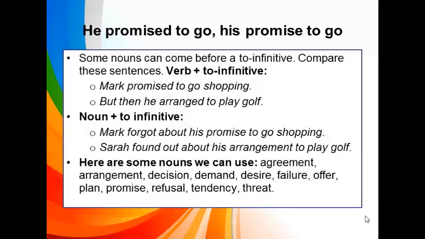Mark forgot about his promise to go shopping. His promise here is object. And then number 2. Sarah found out about his arrangement to play golf. Here are some nouns we can use: agreement, arrangement, decision, demand, desire, failure, offer, plan, promise, refusal, tendency, and trait.